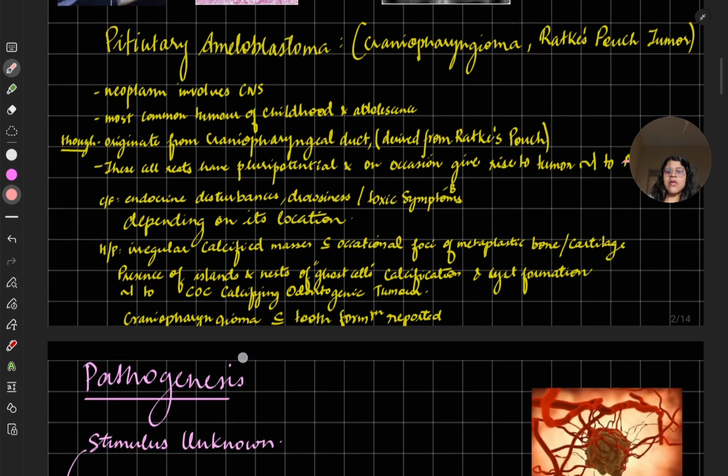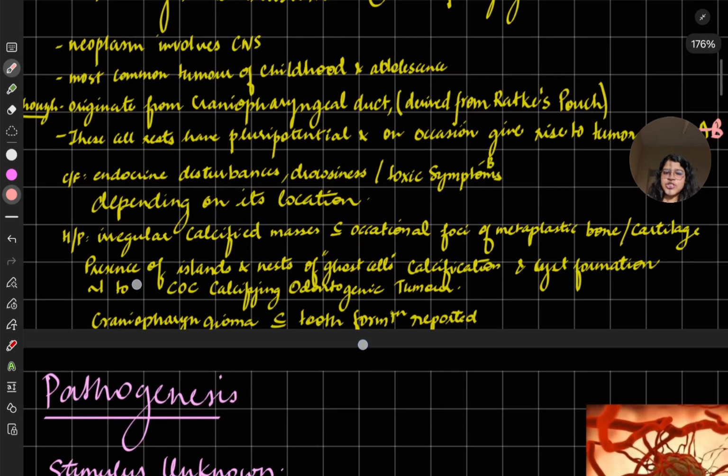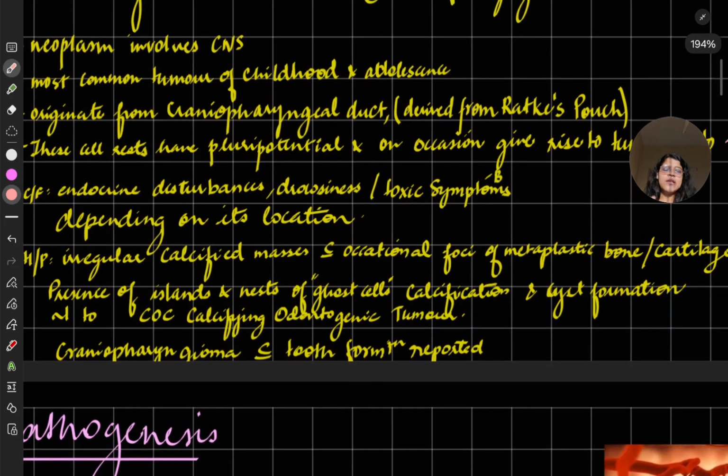Then we have histopathology, that is irregular calcified masses with occasional foci of metaplastic bone or cartilage. So there will be calcified masses also present in between the tumor with occasional foci. The foci means that from that it originates metaplastic bone, and there will be calcification around it, or cartilage.